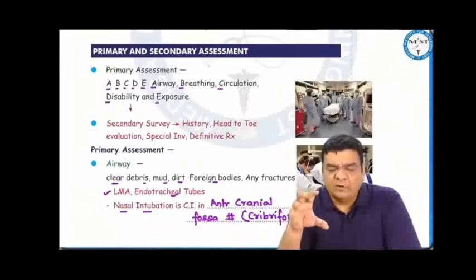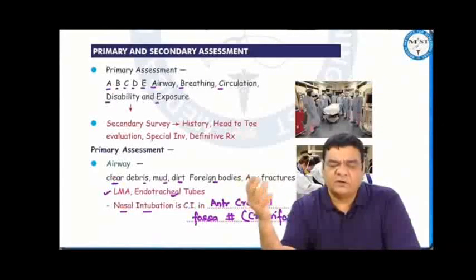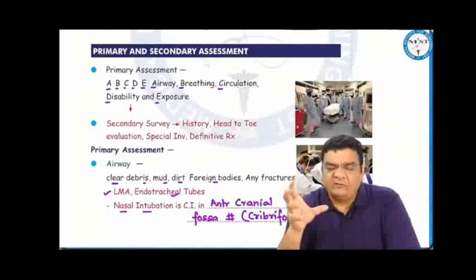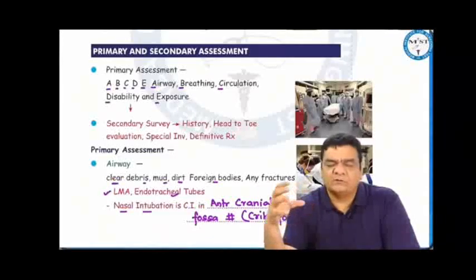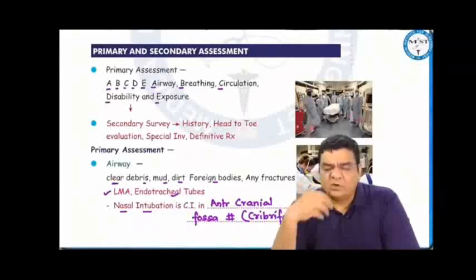The single most important thing we know for life is oxygen. It is the oxygen going to every cell of the body because of which we are able to live. And we know the normal route of passage of oxygen. God has given abundant oxygen in the atmosphere. So we inhale that oxygen, basically the air which has the oxygen. That air goes through the airway and then into the lungs, and through the lungs it goes into the blood, and through blood it is distributed to every cell of the body. So to save the life of any trauma patient or any patient whatsoever, we have to see whether this route, airway, lungs and blood, is secure or not.